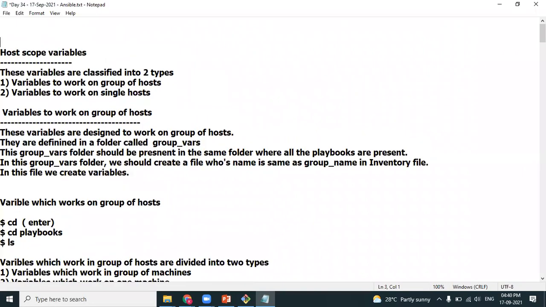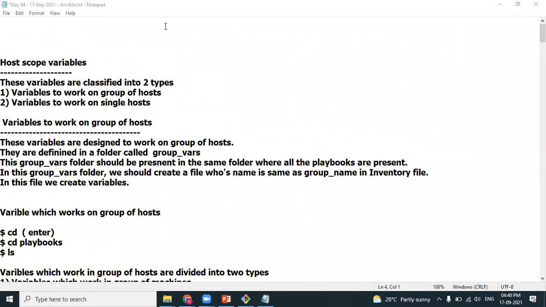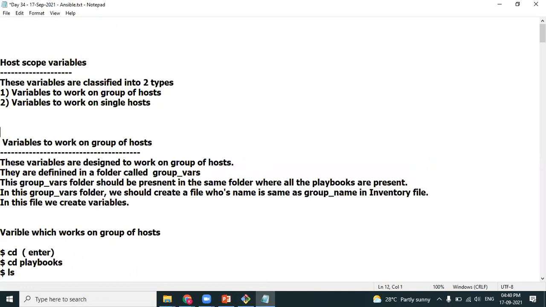Host scope variables are again divided into two more types: variables which work on a group of machines, and variables which work on single machines. So let's start with variables which work on a group of machines.